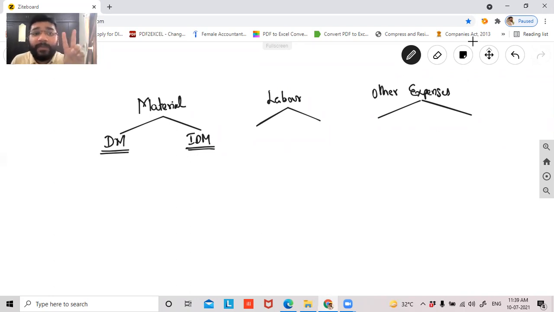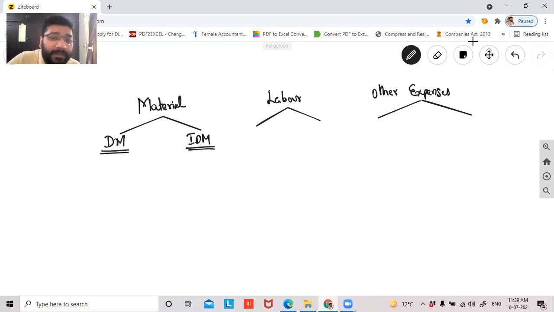So that plastic material is an indirect material to the finished goods. Guys, are you able to get the difference between direct material and indirect material? Direct material means the material which is directly used in the process of manufacturing, without which I cannot manufacture the goods. Indirect material is something which is in addition to the goods. We place it in addition to the goods. That is indirect material.